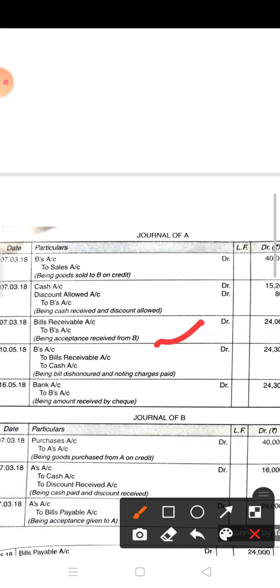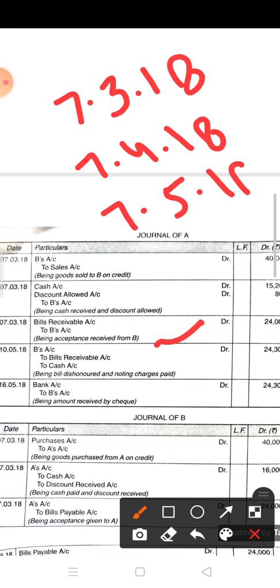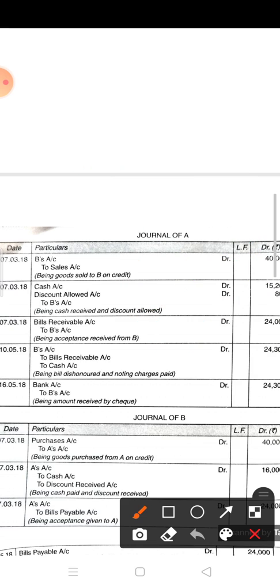However, the bill was dishonored on the due date. Now find out the due date. The bill making date is 7th March 2018. The bill has been drawn for 2 months. So 2 months means 7th April 2018 is 1 month, 7th May 2018 is 2 months, plus 3 days of grace. It means 10th May 2018. This is the due date. Now you have to write down the due date and make the bill dishonored entry.